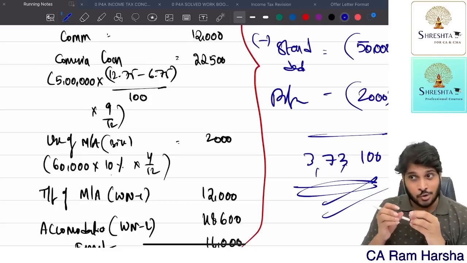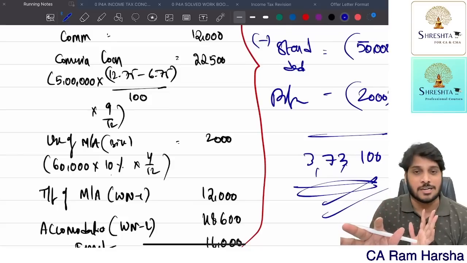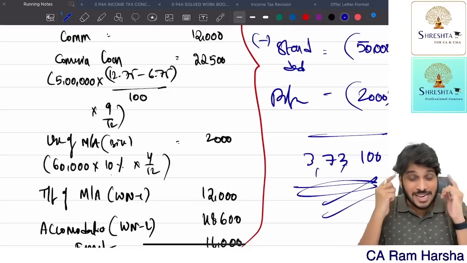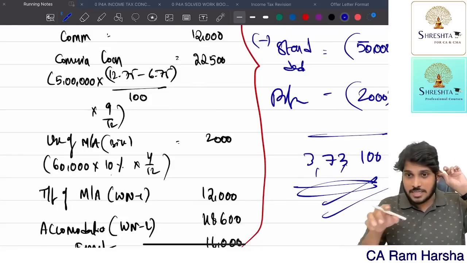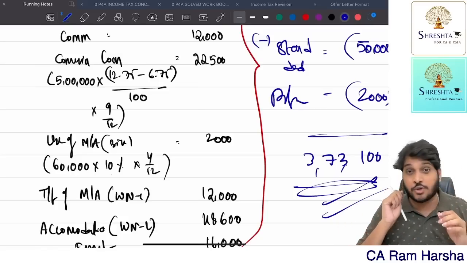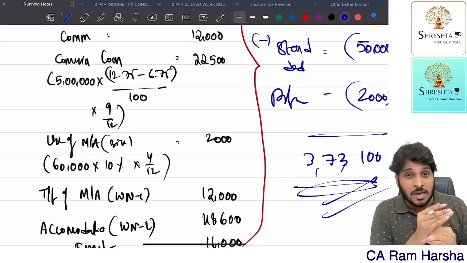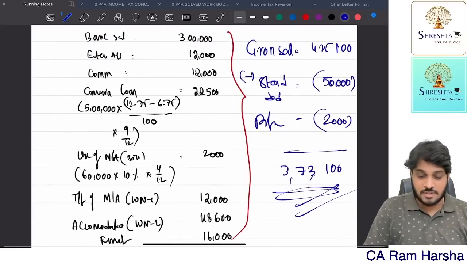Many students did it wrong because their focus was only on TDS. And in TDS, do they score a full 100 out of 100? No, because they definitely make mistakes in TDS. Be clever in choosing your exam strategy. Anyhow, I'll make a separate video on the income tax strategy for the November exam: what chapters you must read, and what chapters you can keep aside as a last priority. Okay, don't worry. So 3,73,000 is the answer.